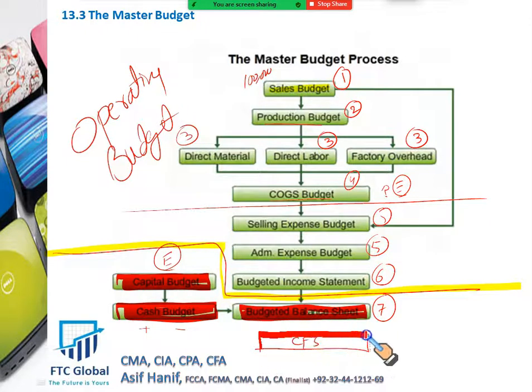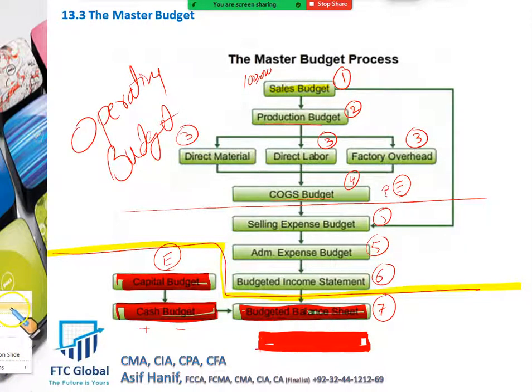And this one which is missing here, let me take a different color pen so I can make it 100% visible to you guys. This is your cash flow statement. Cash flow statement is again a financial budget. So these red ones are all financial budgets.